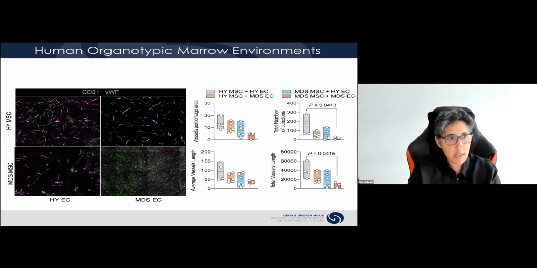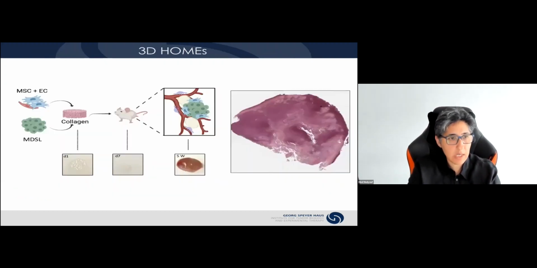So this really suggests that part of these aberrations in vessel formation and endothelial cell growth versus differentiation might be imposed by direct interaction with the MDS MSCs rather than the MDS leukemic cells, or at least a combination of both. And this is, again, an example of how the system can be used to address some mechanistic questions.